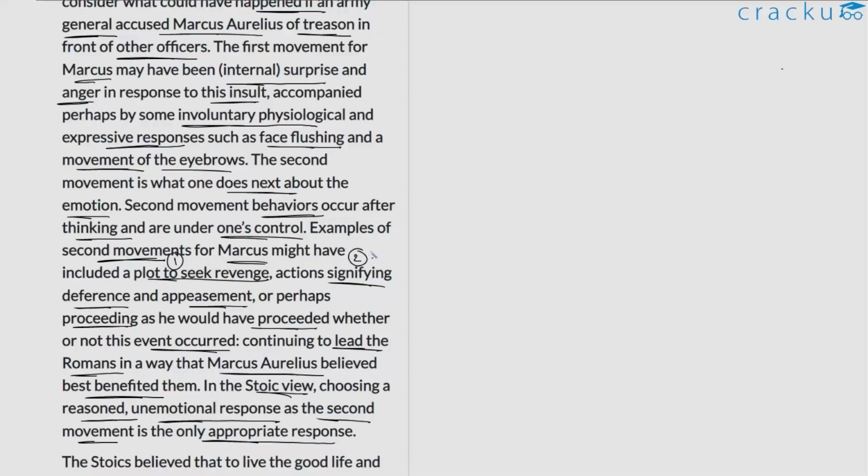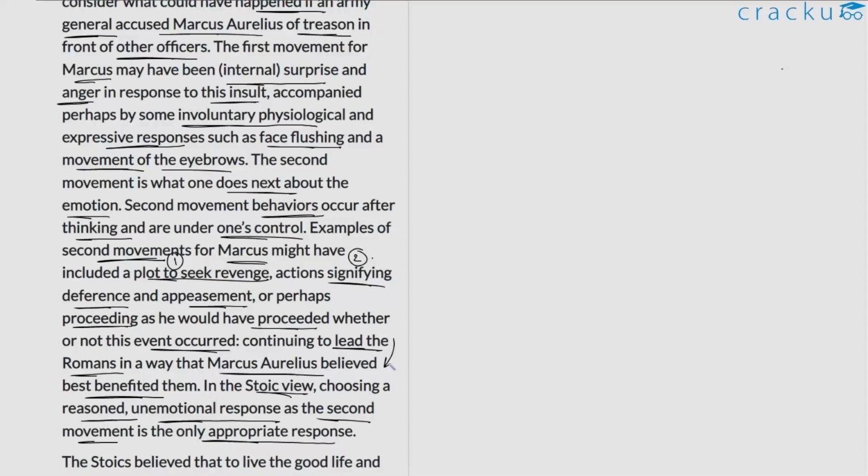Second, he could perhaps deny any allegations and try to appease or appeal to the rationale of other members who are present in that particular discussion. Or perhaps he could choose not to react at all. Perhaps he could just continue forward with what he was already planning. According to the author, he was the leader of the Roman army here, and this is the third avenue that presents itself to Marcus. Perhaps he could choose not to react and simply continue with what he had already planned. So these are the different options that Marcus has.